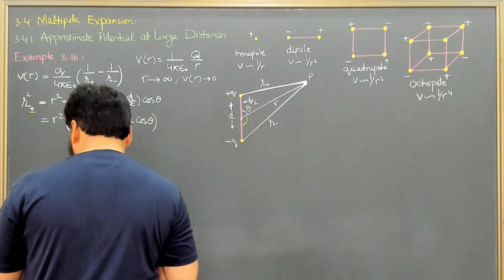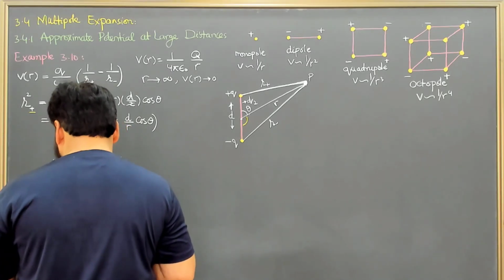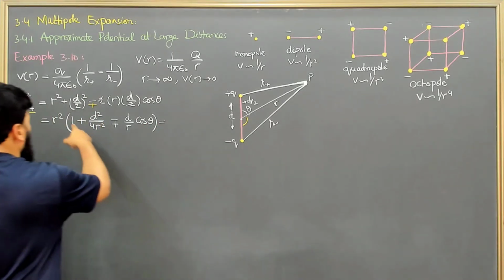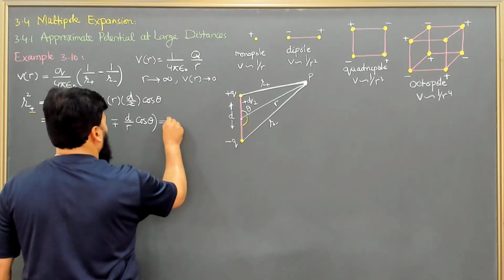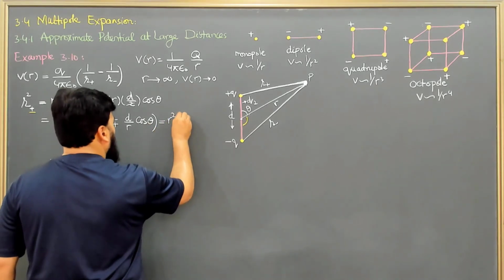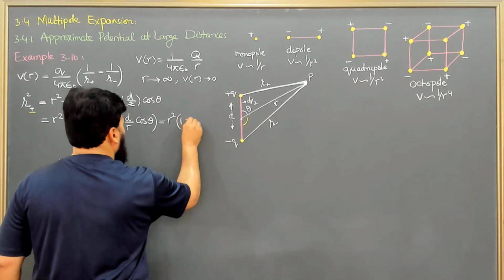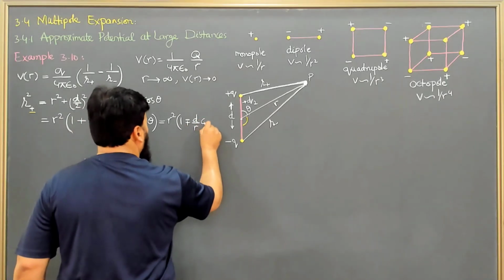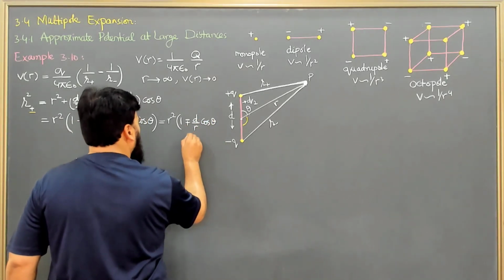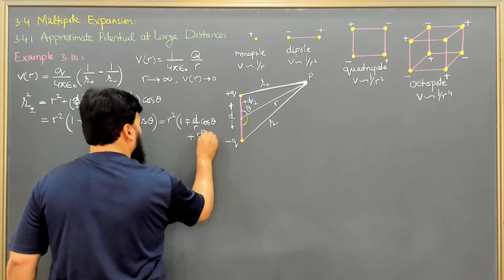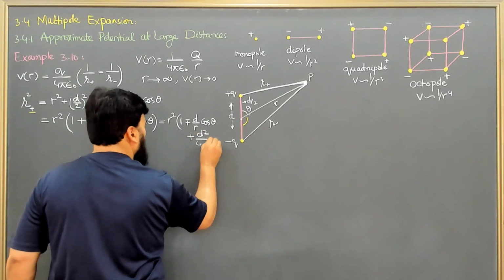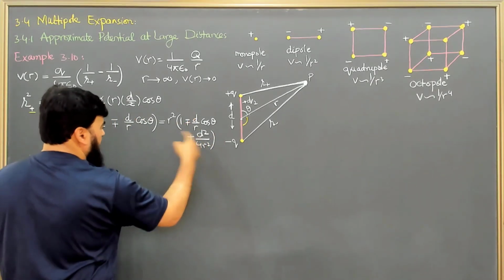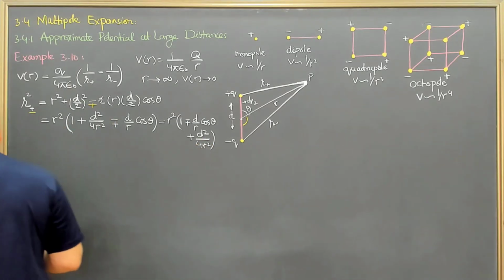Which I can further write in terms of r: r square and then 1 minus plus d over r and cos of the angle plus d square over 4 r squared. So I have basically written this in terms of 1 over r and 1 over r squared.